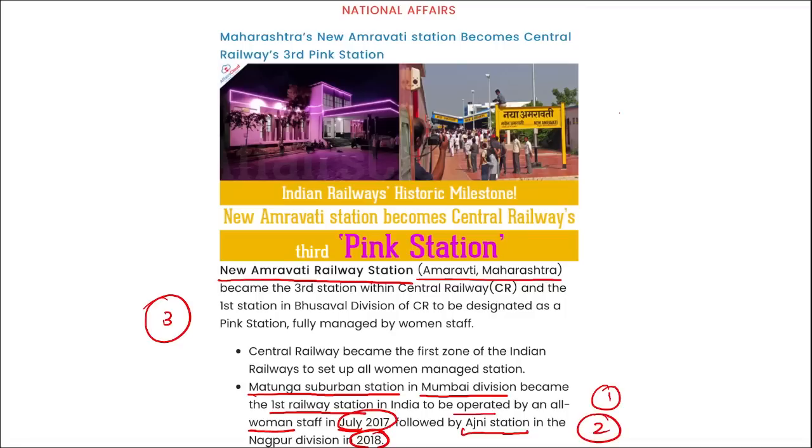If we talk about this new Amravati station, it has a staff strength of 12 women employees, out of which 4 deputy station superintendents, then 4 points women, 3 railway protection personnel, and 1 station ticket booking agent. Right? Next.